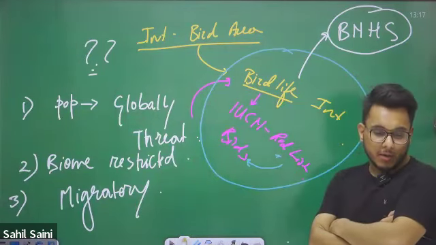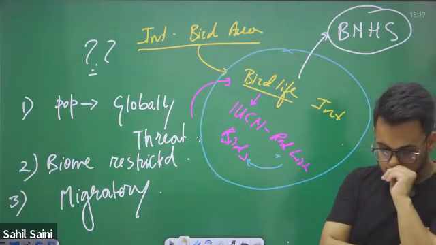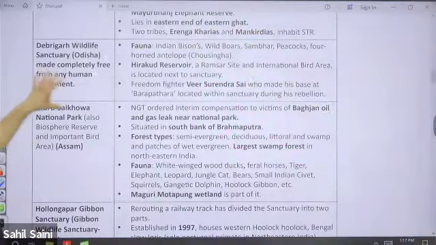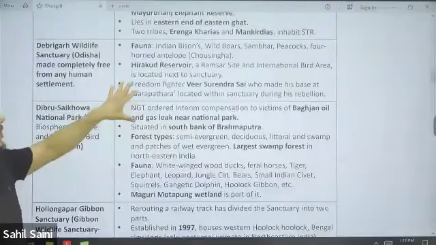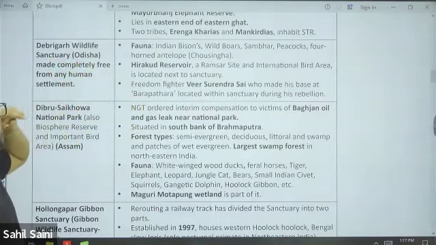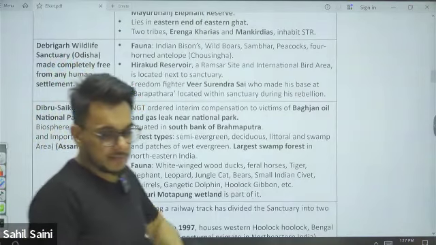Yes, are we clear or not? Fine. So Hirakud Reservoir, which is an international bird area, is also located next to the Debrigarh Wildlife Sanctuary.